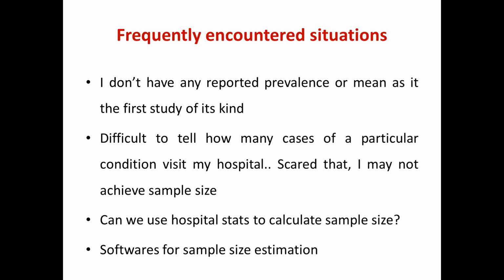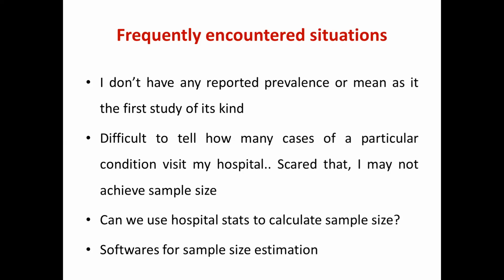Sometimes people say, sir, I am doing a study on deep vein thrombosis. I do not know how many cases of deep vein thrombosis come to my hospital. If I commit to selecting 80 subjects, and sometimes I do not get 80 subjects, what is going to be my fate at the end of the day? At that point in time, we still suggest people fix the time period. I am fixing my time period as 3 months, 6 months, 1 year. All the subjects who come to my hospital during that period who fulfill my inclusion and exclusion criteria will be included in the study.